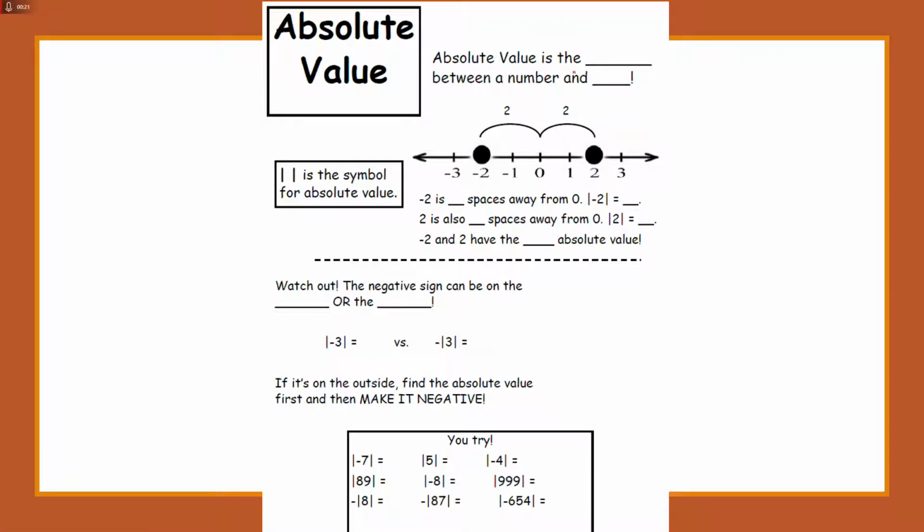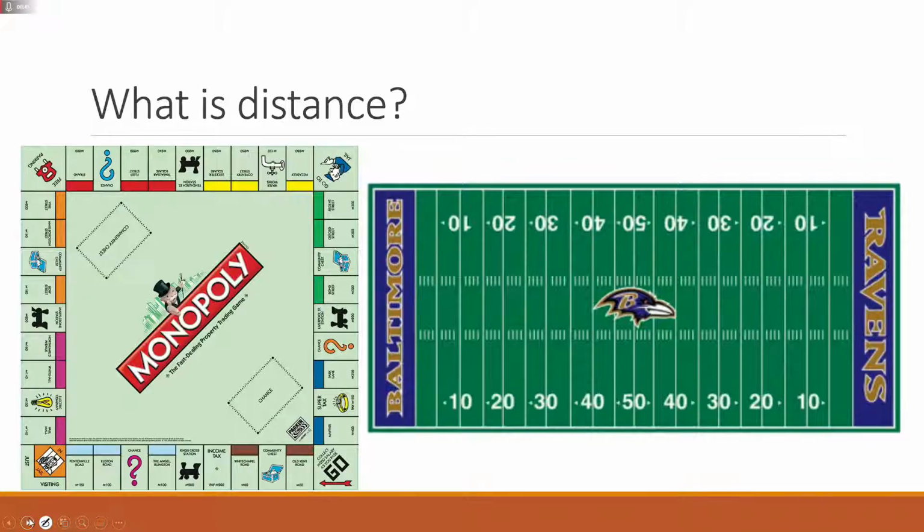So absolute value is the distance between a number and zero. When we think of distance, we could think of it in terms of the real world, like you're so far away from your house, it takes you 10 miles to get to the grocery store. Maybe your friend's house is just, I don't know, 200 feet down the road. Those are distances. Another way to think about distance could be on maybe a board game or a football field,